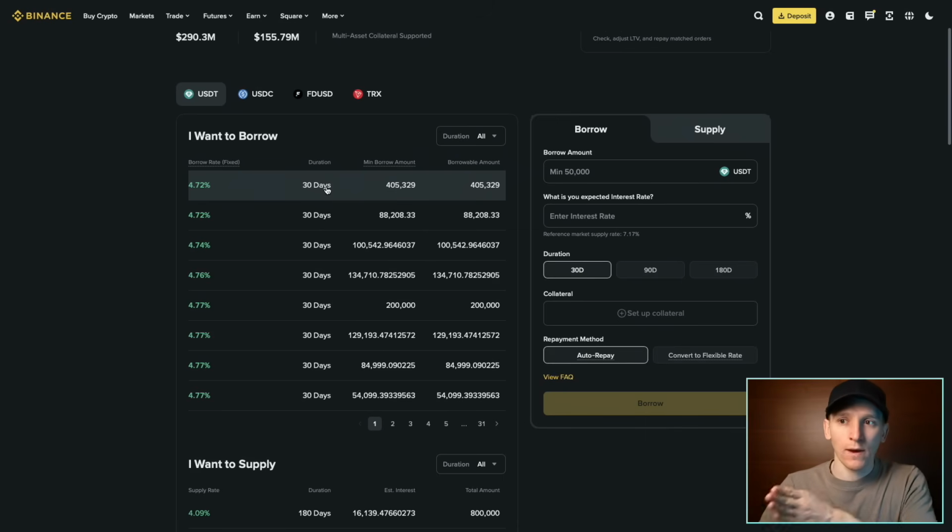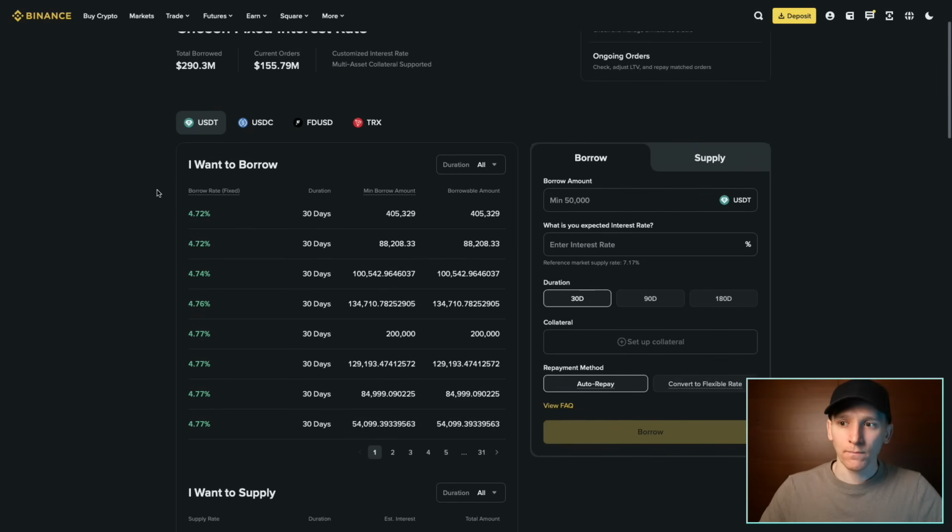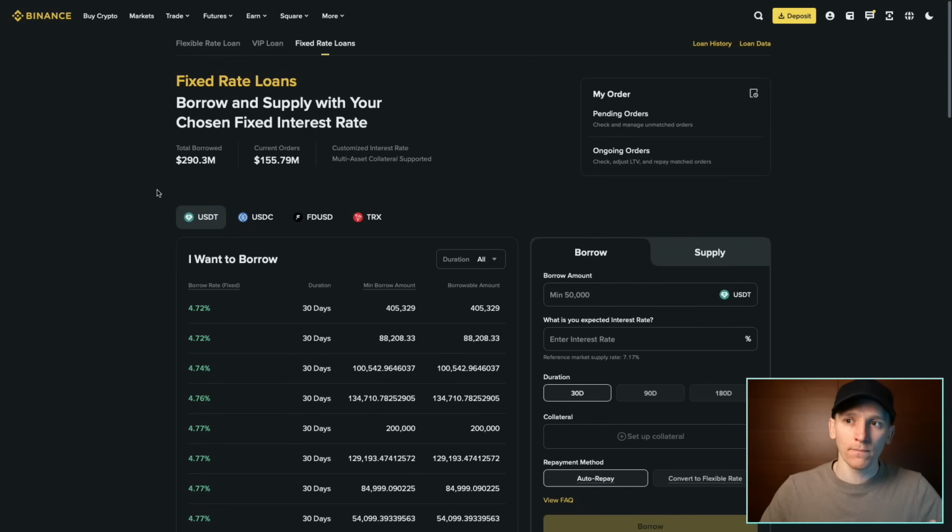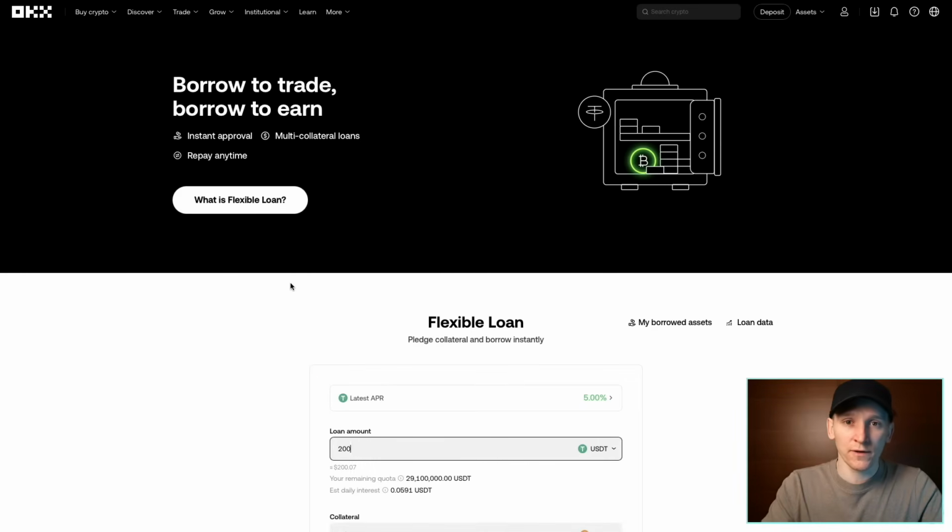But that's a fixed rate loan and fixed term. So it's up to you what your borrowing needs are. Some platforms give both flexible and fixed rate loans. Now I'll show you how exactly to take a loan against Bitcoin on a centralized platform.